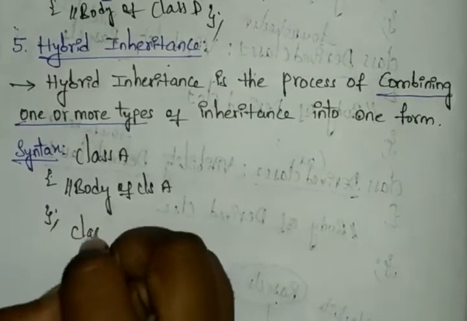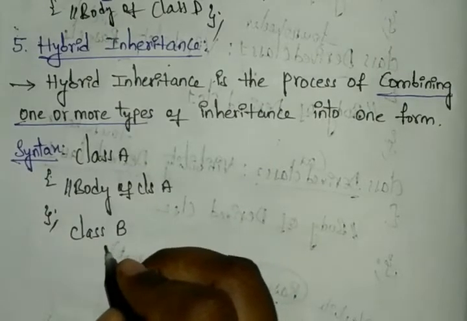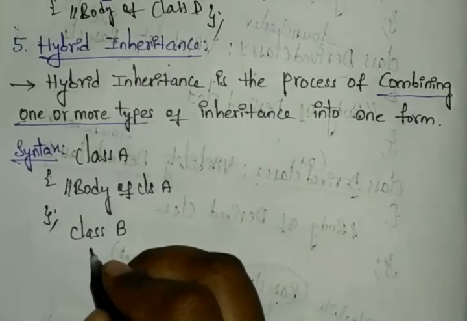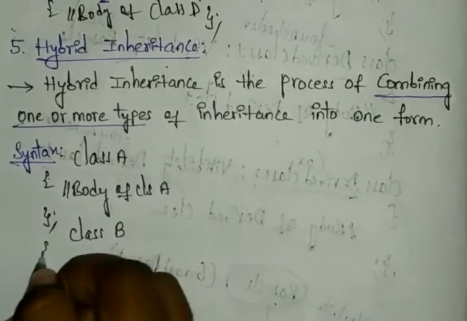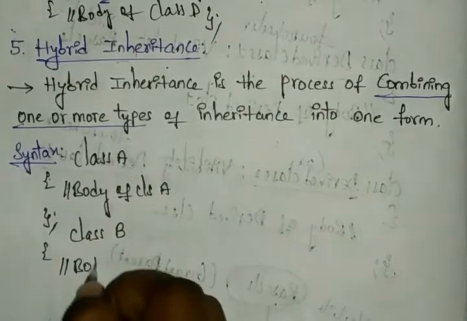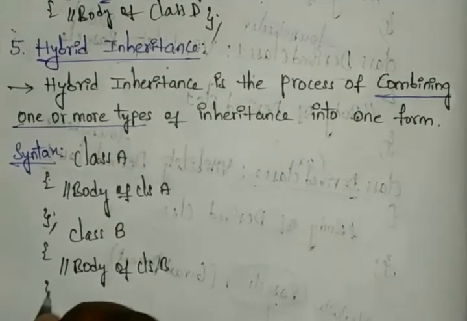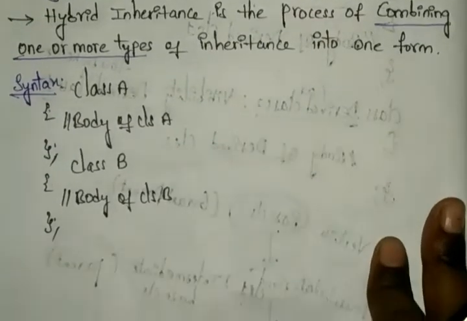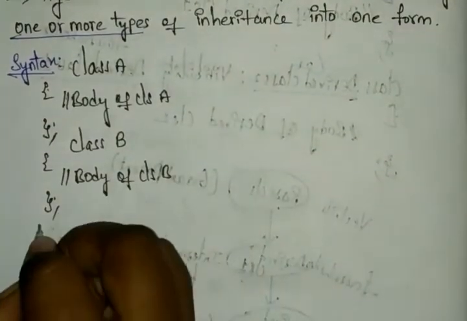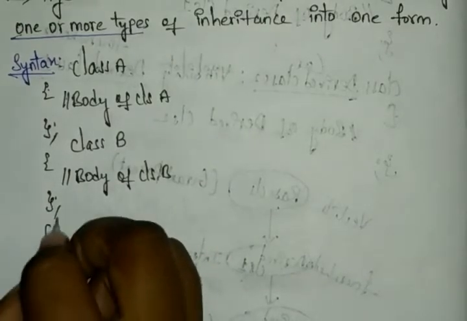You can observe here I am choosing two base classes, class A and class B. And you can write the body of class B in this also, and then close this. After that, I am choosing the two derived classes. Those are class C,